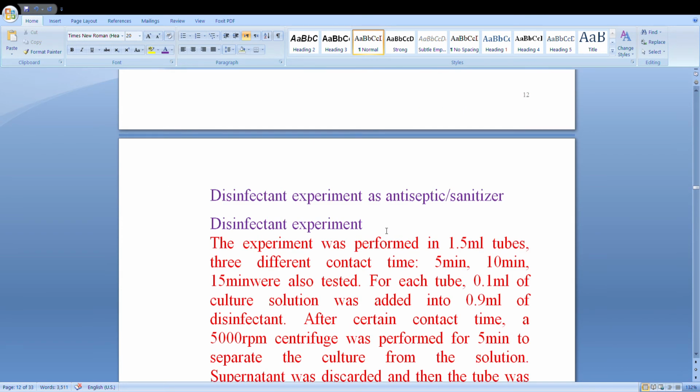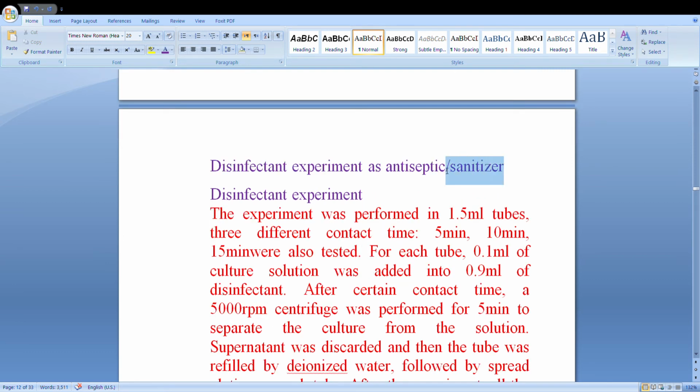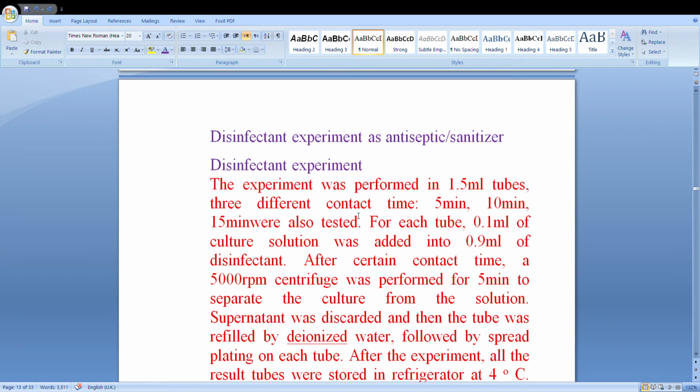Disinfectant experiment, as antiseptics or sanitizer. Nowadays it is most important. We have produced sanitizer from waste fruit materials. This is most important for antibacterial and antiviral treatment.